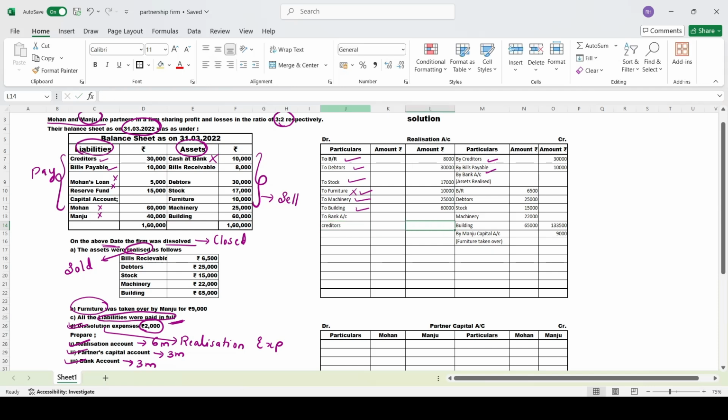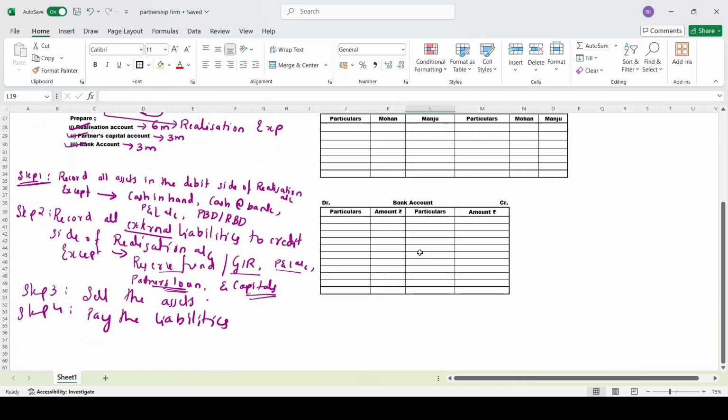Creditors, how much? We'll write it in the inner column, total it, and take it to the outer column: 30,000. Next you have bills payable. Bills payable, how much is it? 10,000. So when you add it, 30,000 plus 10,000, it will come to a total of 40,000. Now, the fourth step is also completed.